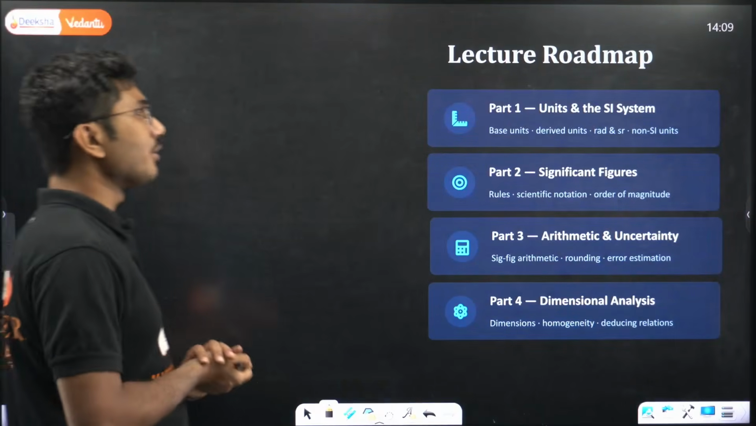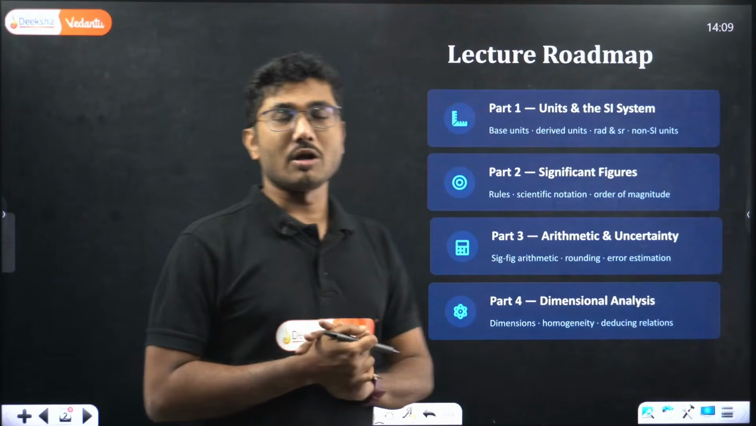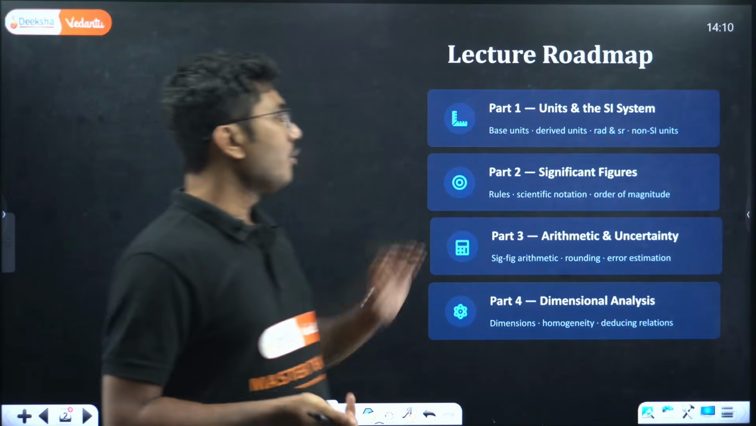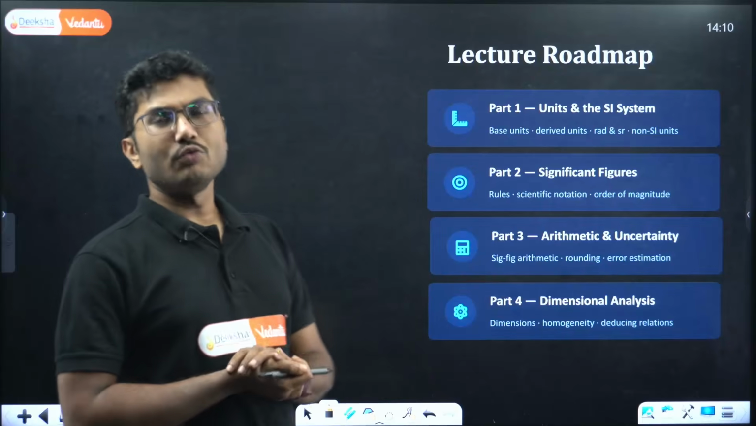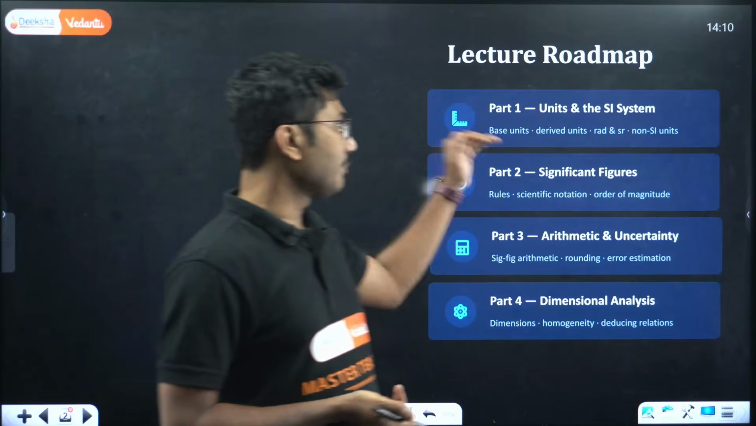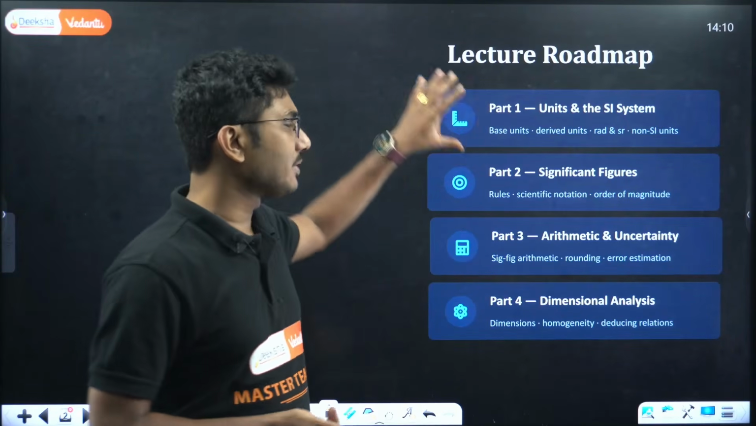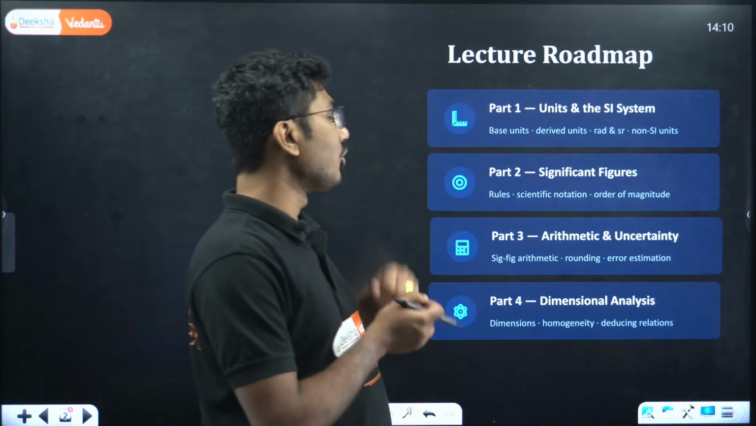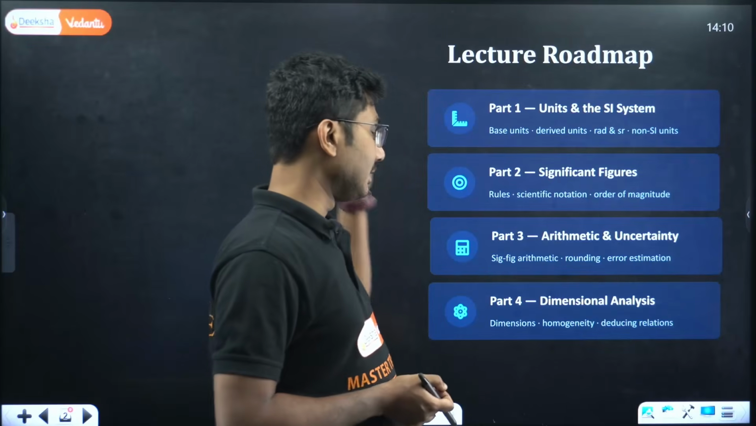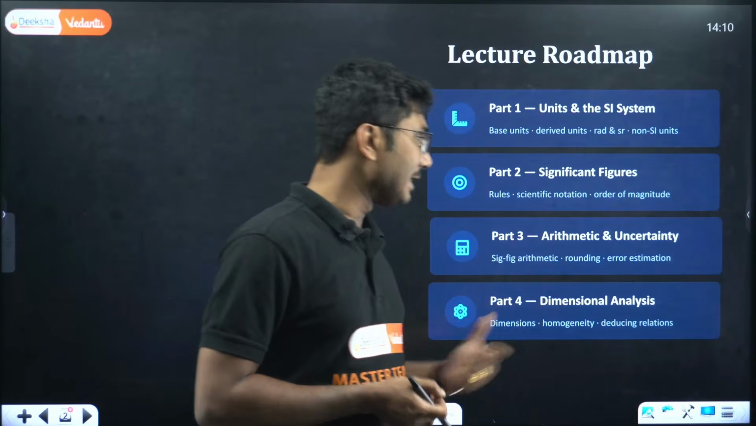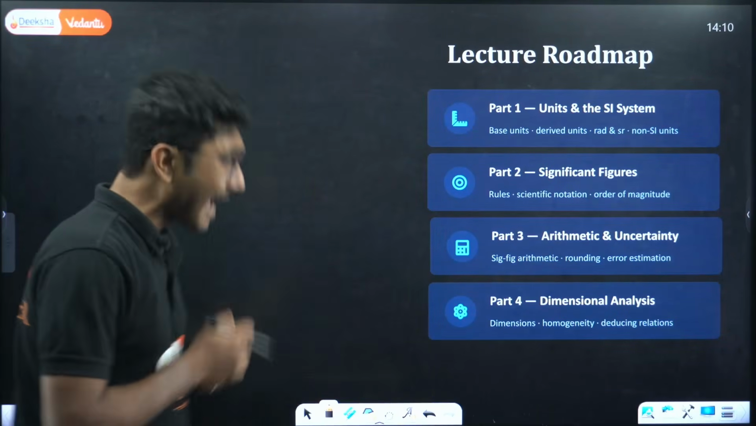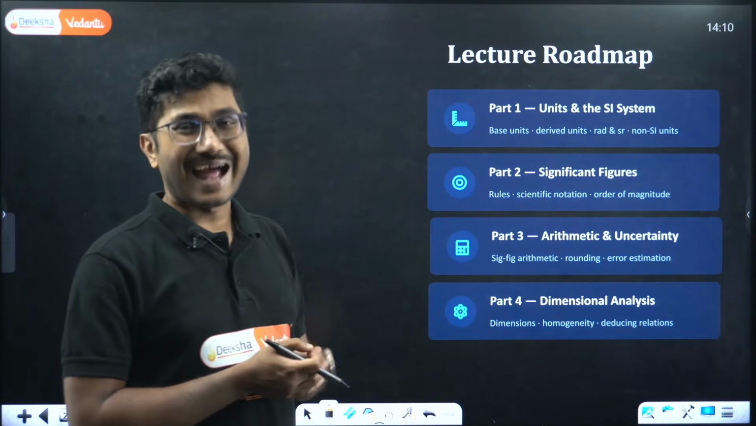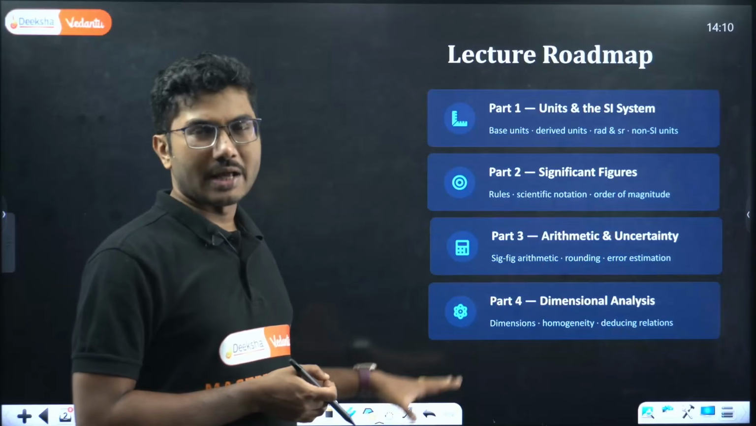First let us look into the roadmap of the chapter, what all the concepts that we are going to discuss in our session for the day. Basically we have divided the chapter into 4 distinct parts. Part 1, units and SI system. This is the basic, slightly historical concept. Next we will be going into significant figures. Then we will be discussing arithmetic and uncertainty principles. These two are super duper important. And then dimensional analysis: what are all the dimensions and dimensional analysis?